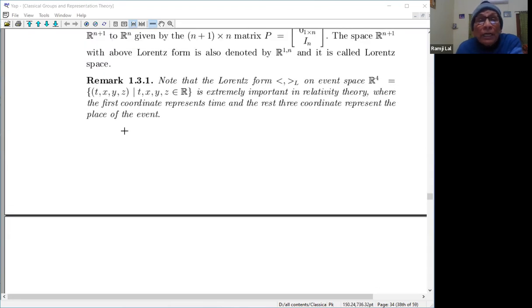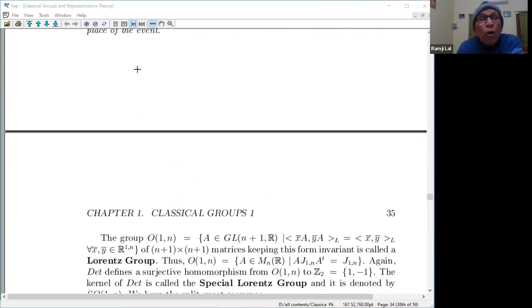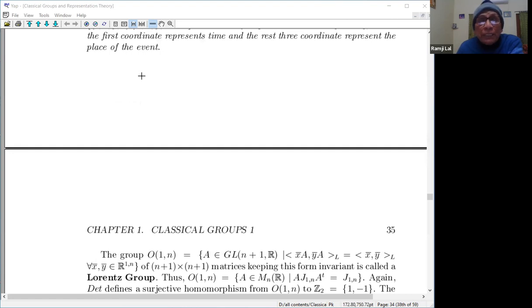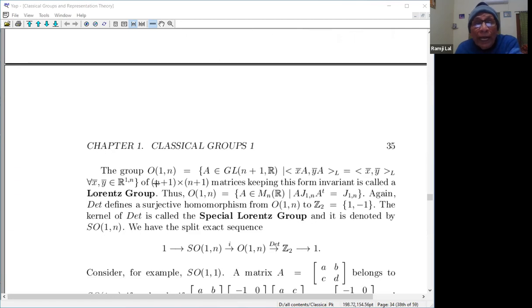In this event space you have such a form, which is what is usually called the Lorentz form in the relativity theory, and which is very much useful in relativity theory. Maybe we may talk about it sometime later. So the group O_1^n here is the group of those matrices which keep this form invariant. This is a non-degenerate form, and we have already observed that if you are given any non-degenerate form, then the transformations which keep that form invariant form a subgroup of the general linear group, and in this case we denote it by O_1^n.